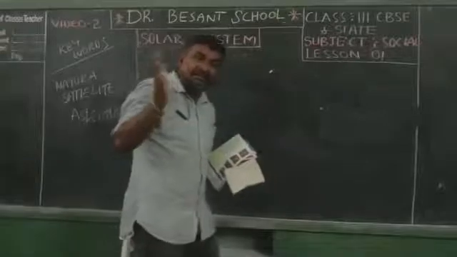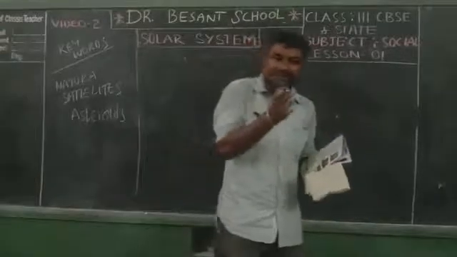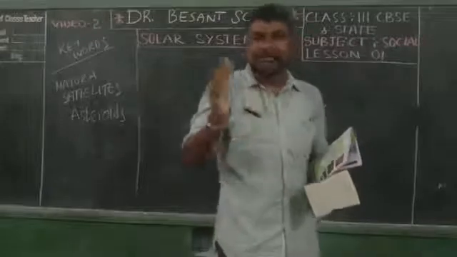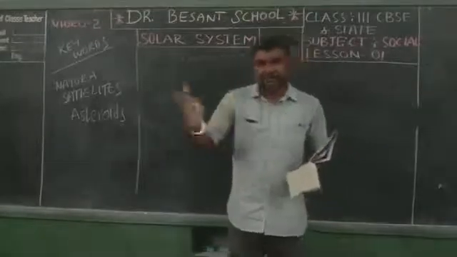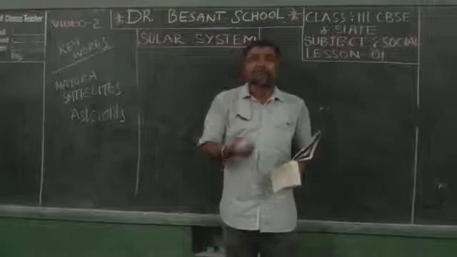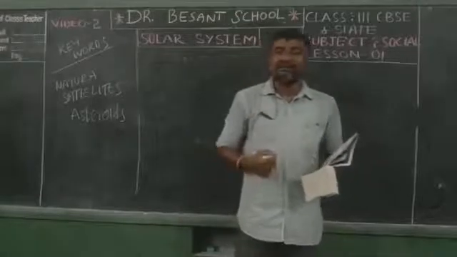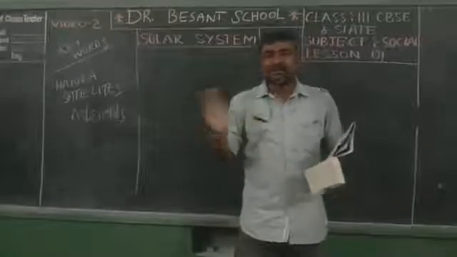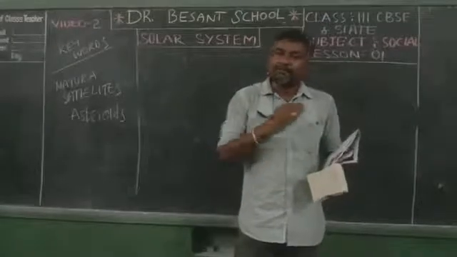All these heavenly bodies included in our solar system are made up of dust particles, different types of gases, and rocks. And the rocks are all different from size to size and place to place.